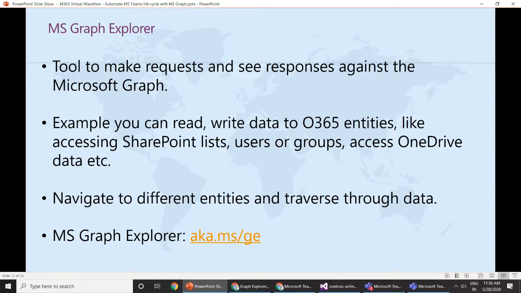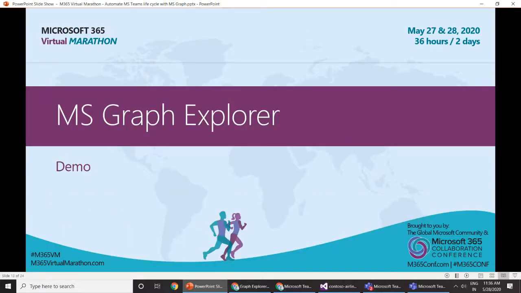So the only URL to remember is aka.ms/ge, GE for Graph Explorer. Even this Graph Explorer has been revamped recently so that it offers us various rich features. So let's deep dive into the Microsoft Graph Explorer.